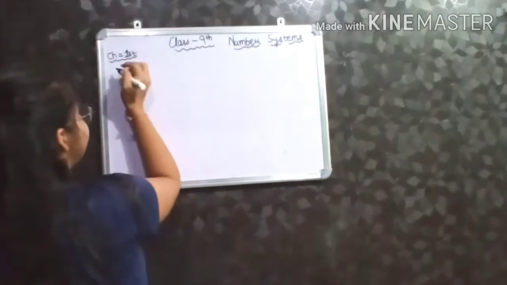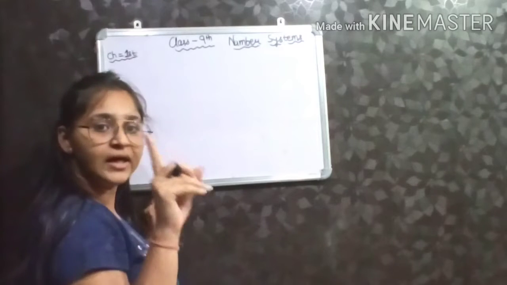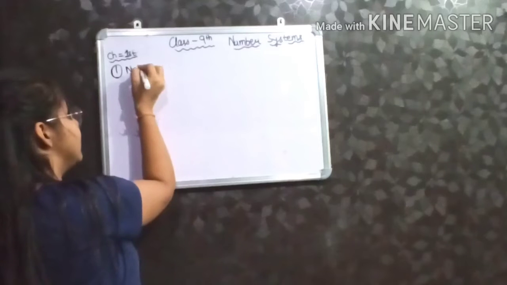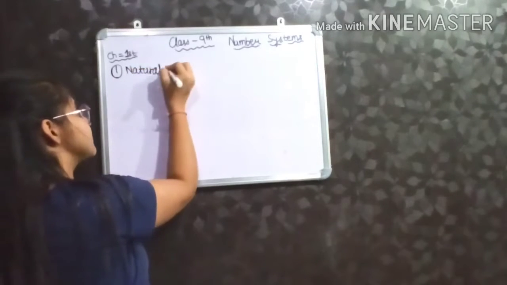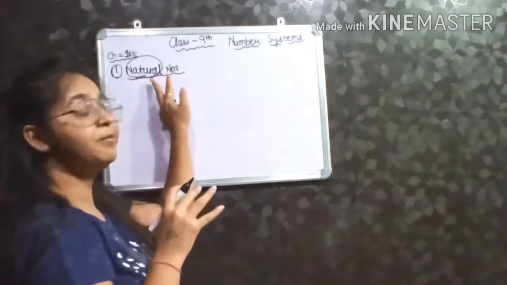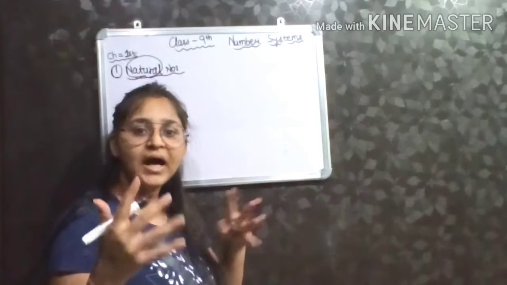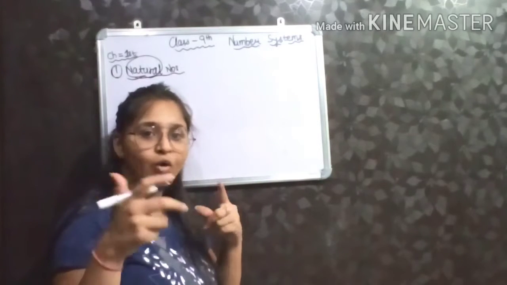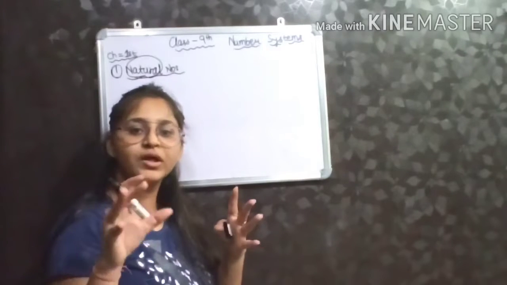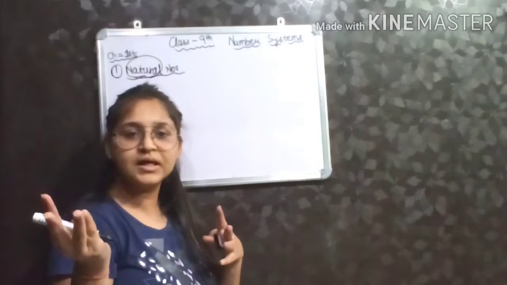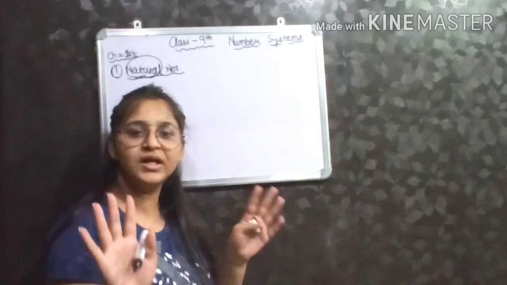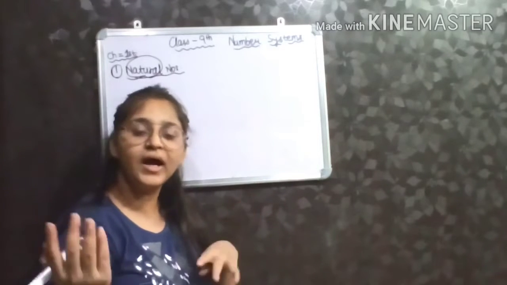For example, the first basic type of number is natural numbers. As the name suggests, natural means numbers that you include in counting. If you start counting objects, how will you start? You will say 1 chair or 2 pens or 3 tables. You will never say that I have 0 pens or I have 0 chairs.